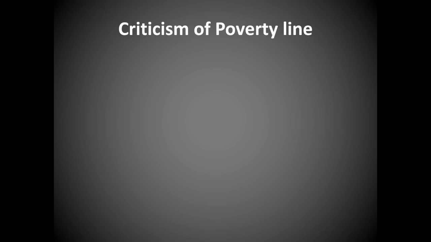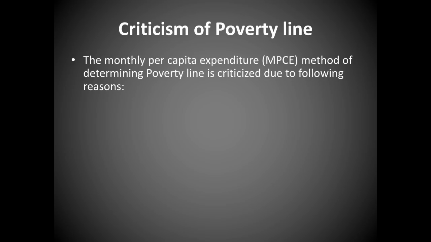The monthly per capita expenditure method of determining poverty line is criticized due to the following reasons. The measure that was introduced by the government, which is called MPCE, nothing but monthly per capita expenditure, had certain flaws, and critics started to criticize this kind of measure or method with the following reasons. What were the reasons?